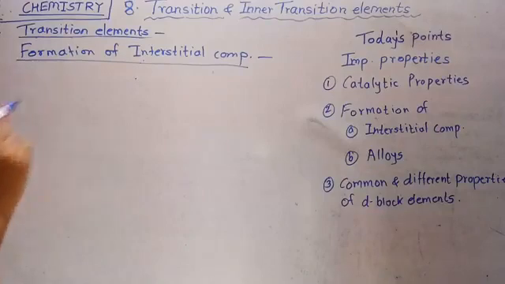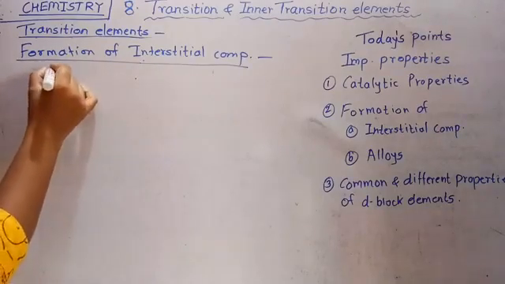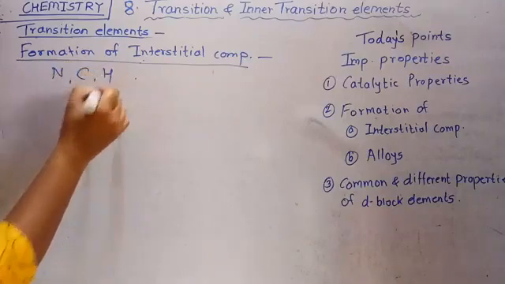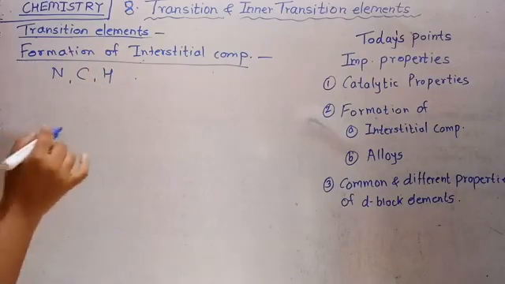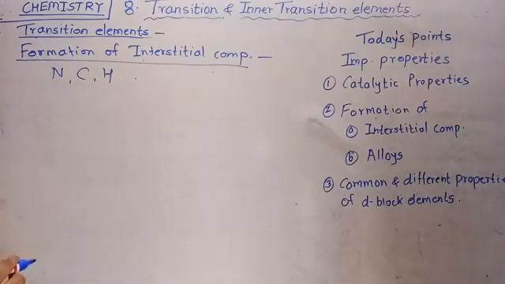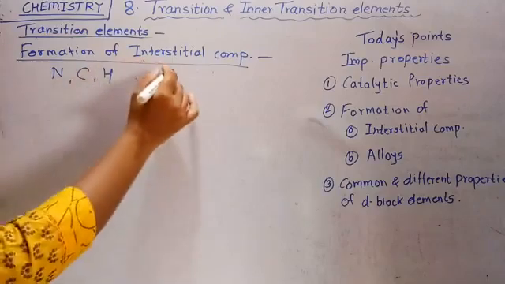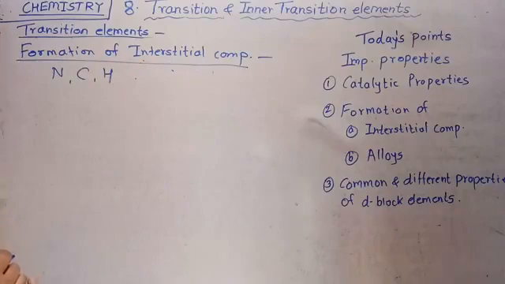Then what is an interstitial compound? When small size atoms, nitrogen, carbon, hydrogen, are trapped in interstitial spaces within the crystal lattices of transition elements, the compounds formed are called interstitial compounds.